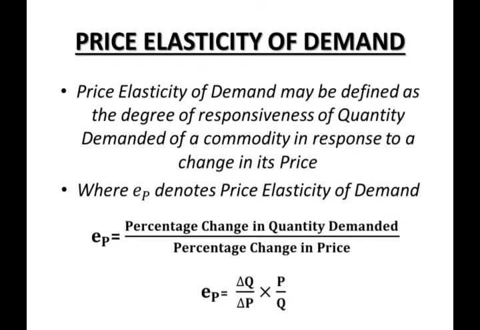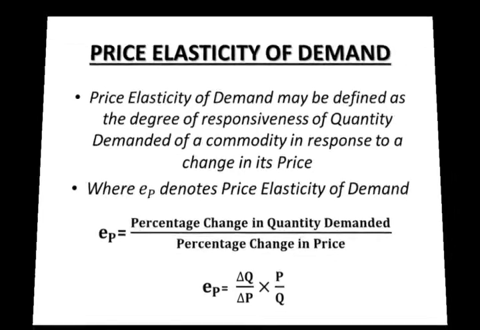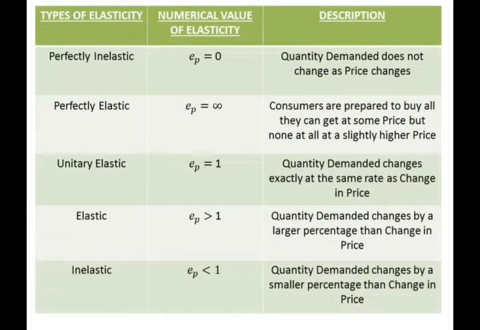What do you mean by classification? For different goods the elasticity will be different. That is, the change in price will get a different measure of change in demand for different commodities. For that sake, we have classified the price elasticity of demand into different degrees, right? So overall we have 5 degrees of price elasticity of demand.